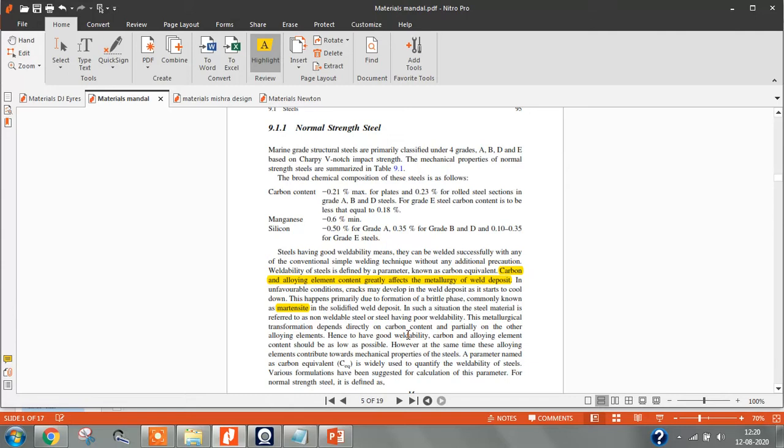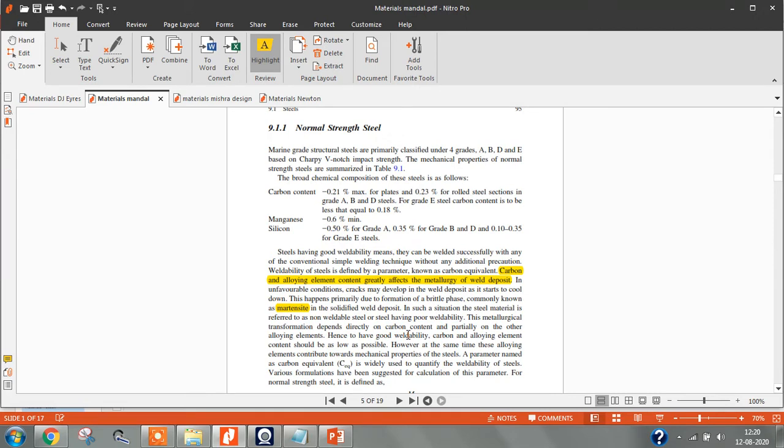Normal strength steel, you can call it mild steel, and there are different grades in this, like A, B, C, D, E. You can find these in DNV, a classification society. They give guidelines: when you are constructing a ship, you should use these grades of steel for this type of ship, and for these areas of the ship.